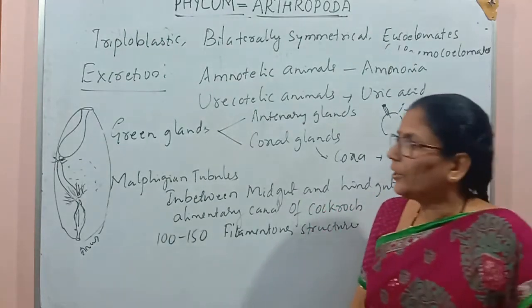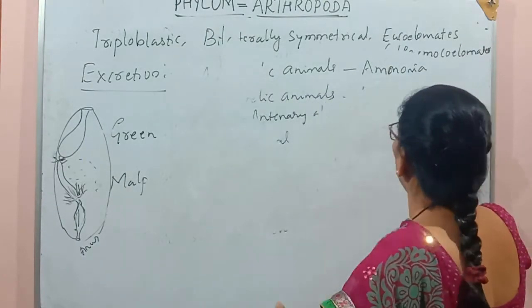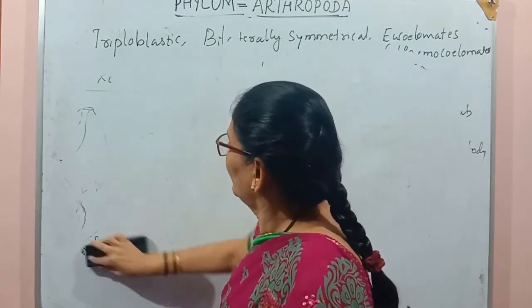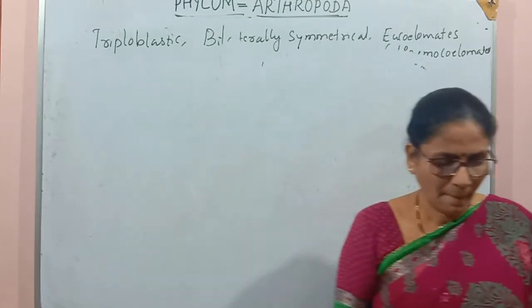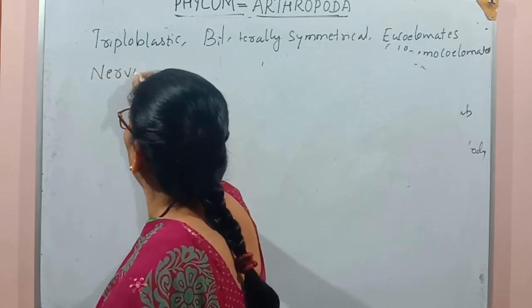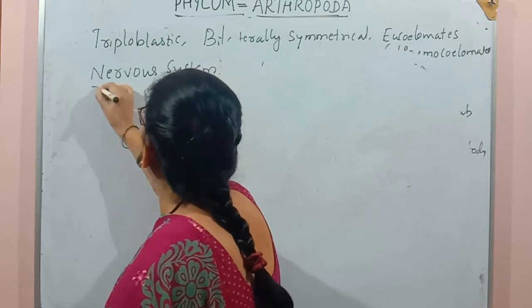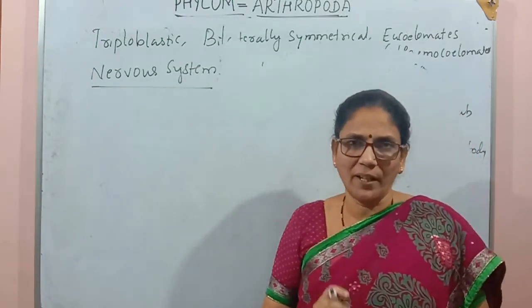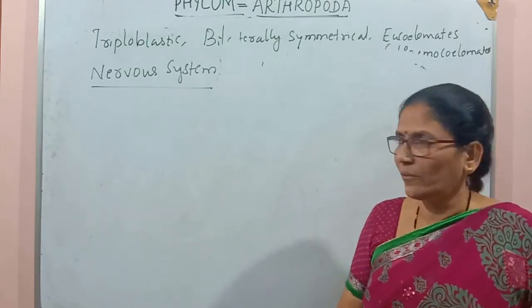Next we will talk about the nervous system. In invertebrata, the nervous system is a ventral, solid, double nerve cord structure.